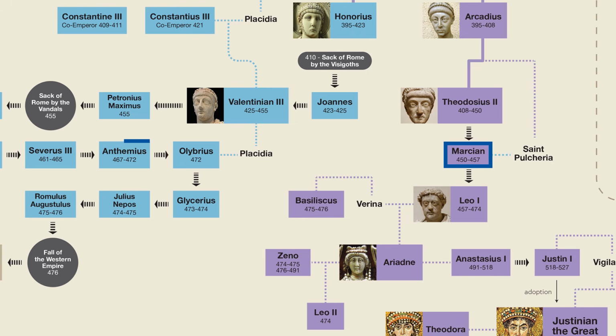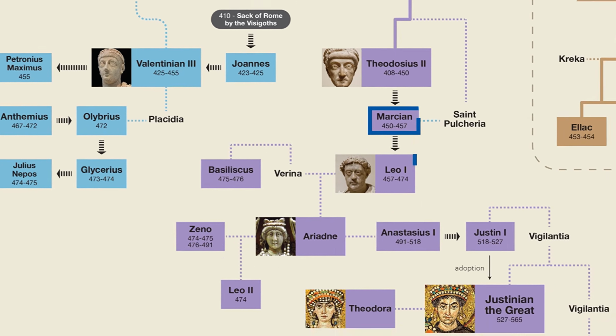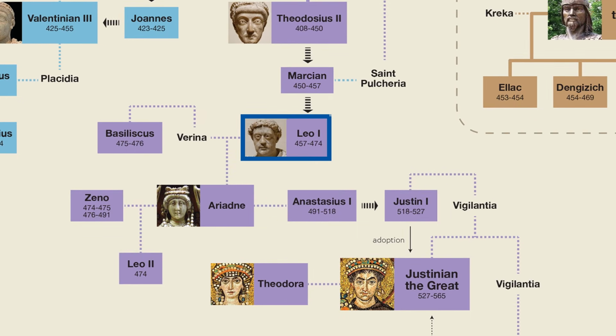He was actually a candidate to replace Marcian, but upon Marcian's death, Leo I was chosen instead. It was Leo I who was the Eastern Emperor during the final 2 decades of the Western Empire. However, he died just before its final fall.